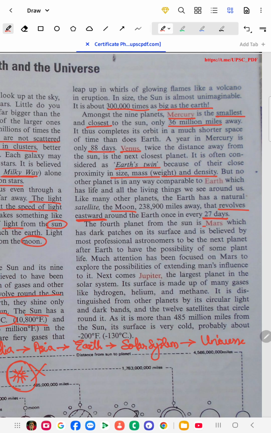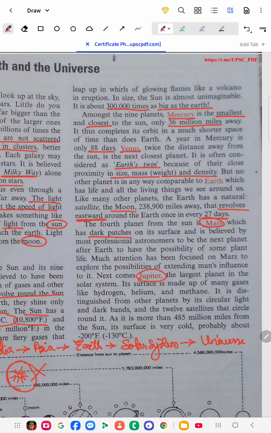Then comes Mars, our next nearest planet. It has dark patches on its surface, and professional astronomers believe it is the next planet after Earth to have the possibility of some plant life. Nowadays so much experimentation is going on on Mars. We are all set to go to Mars. Scientists are thinking that Mars will be the next planet where people can live other than Earth.